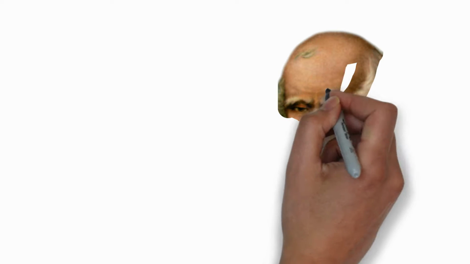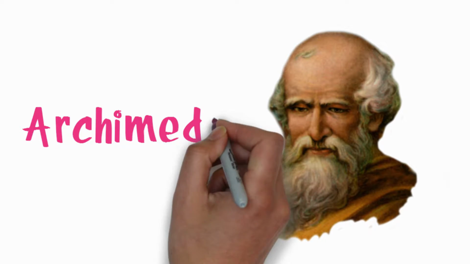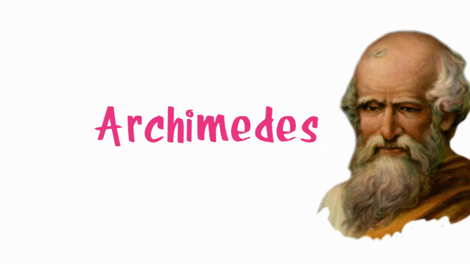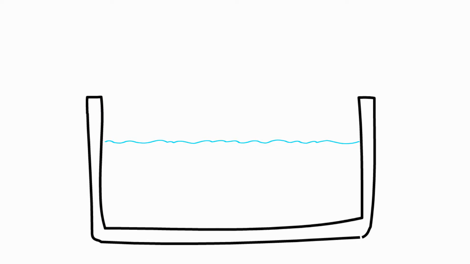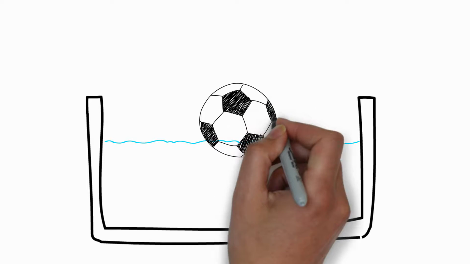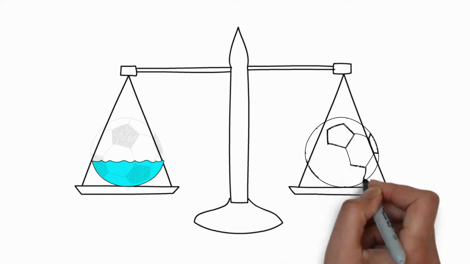All these facts were discovered by Archimedes. Well, he was a mathematician in ancient Greece. He figured out that the buoyant force is equivalent to the weight of water displaced. For example, take a container filled up with water. After you add stuff like a ball, the water will rise. The volume of water risen is equivalent to the volume of the ball submerged in water. And also, the weight of water displaced by the ball is the same as the weight of the ball.